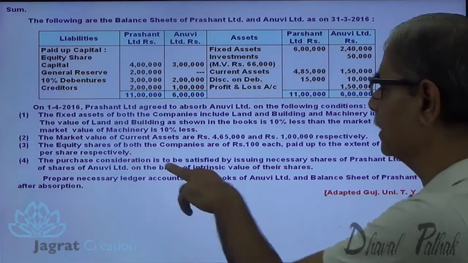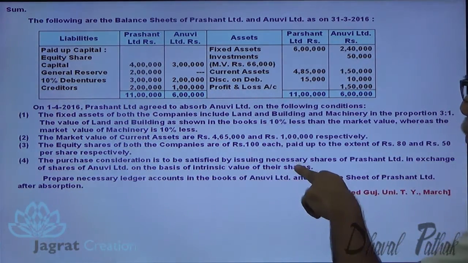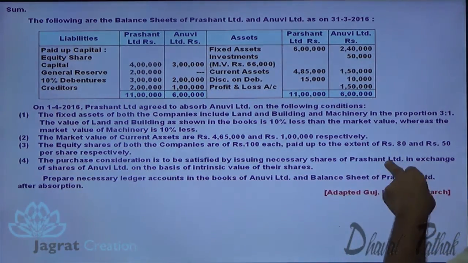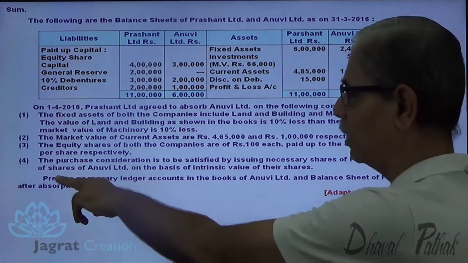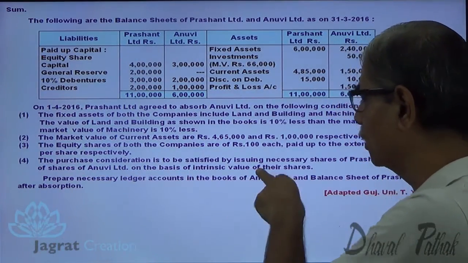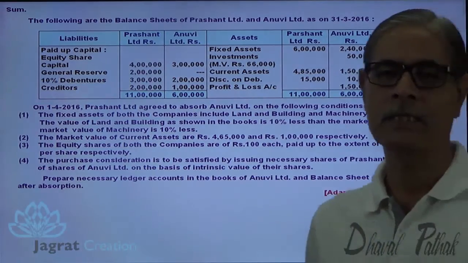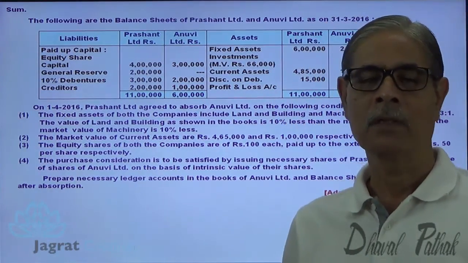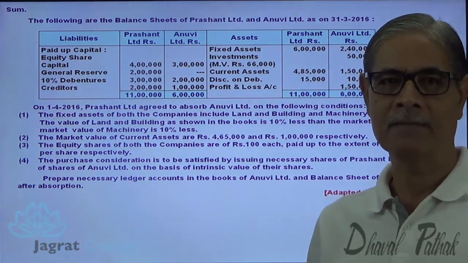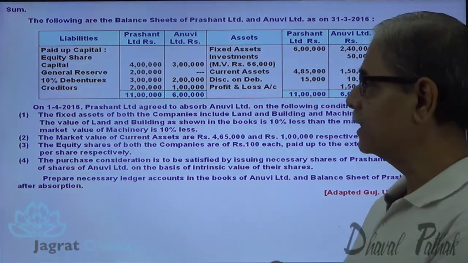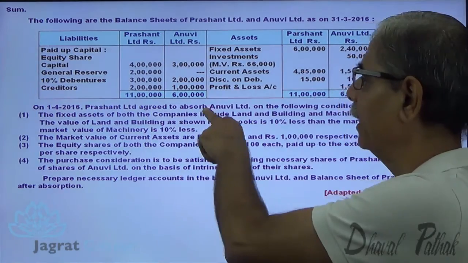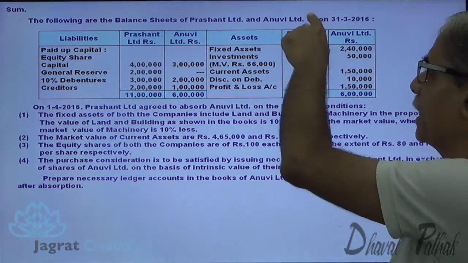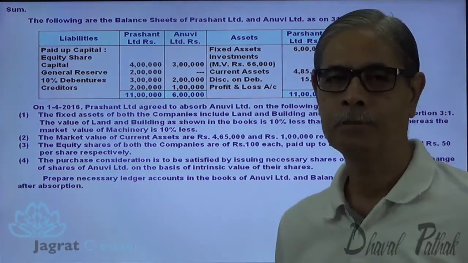The purchase consideration is to be satisfied by issue of necessary shares of Prashant Limited in exchange of shares of Anuvi Limited on the basis of intrinsic value of the shares. So this is a sum on intrinsic value. Very important sum. The most important point is, who is the purchaser? Prashant Limited agreed to absorb Anuvi Limited. Prashant Limited is the purchaser.